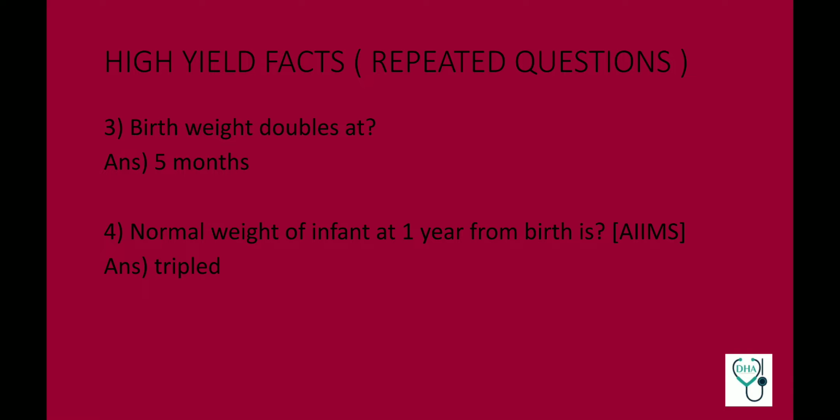Birth weight doubles at 5 months. We know the height doubles at 4 years and weight doubles at 5 months. Normal weight of an infant at 1 year from birth is tripled. This is the previous AIIMS question.